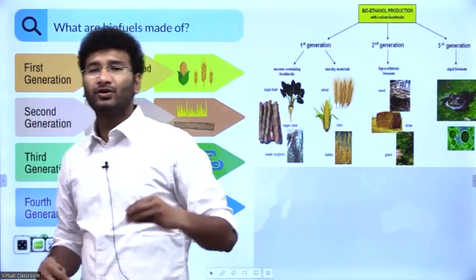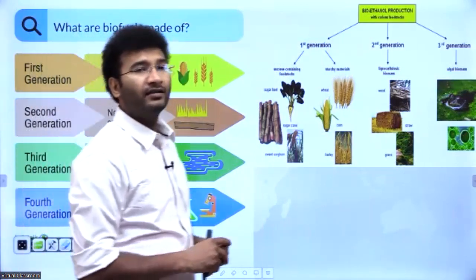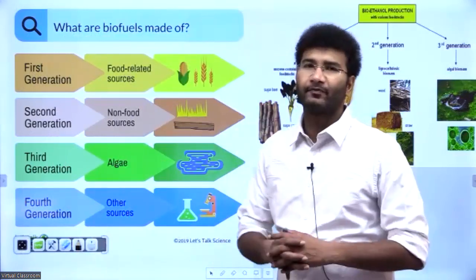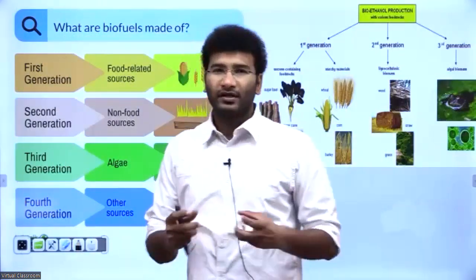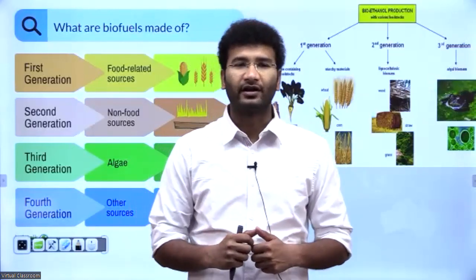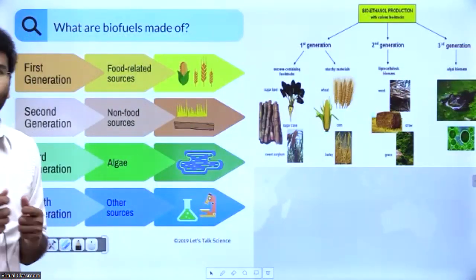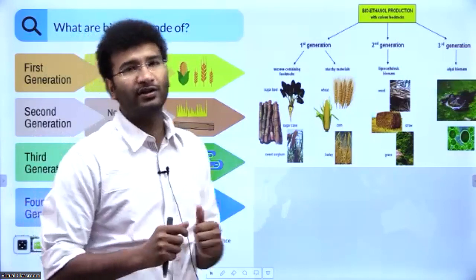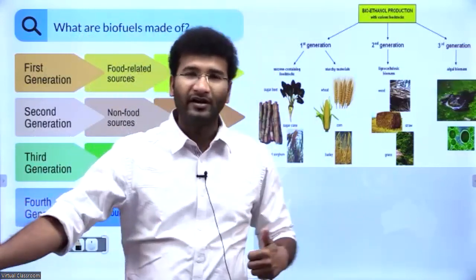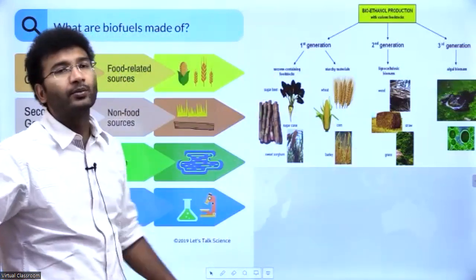That means you should not use the crops directly for fuel. And the third generation, over a period of time, we started to develop from algae or biochemicals or bioorganisms. The fourth generation of biofuels is when you generate it in a lab.